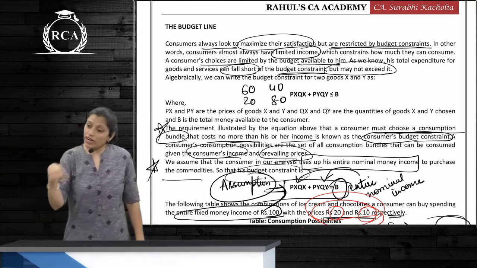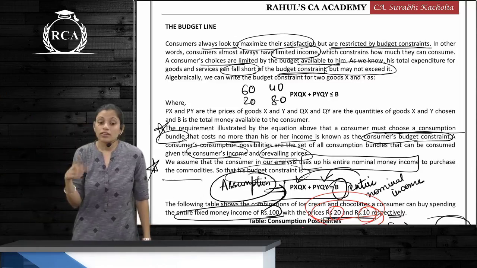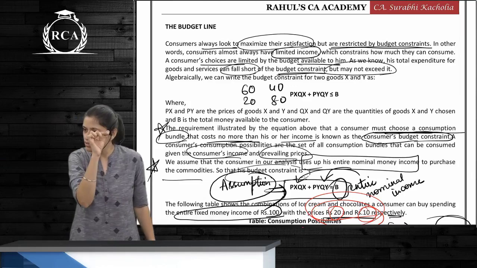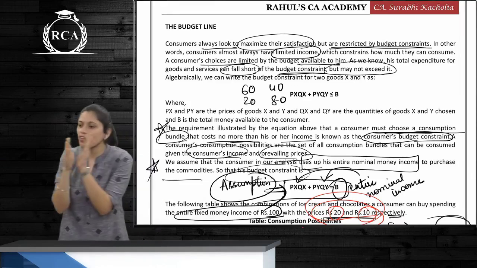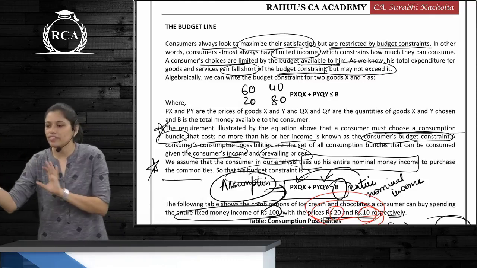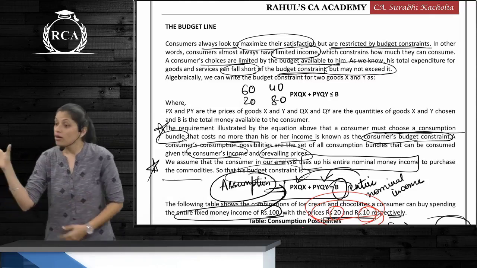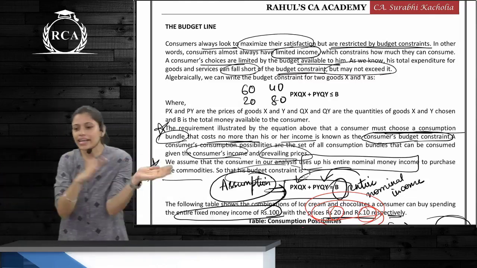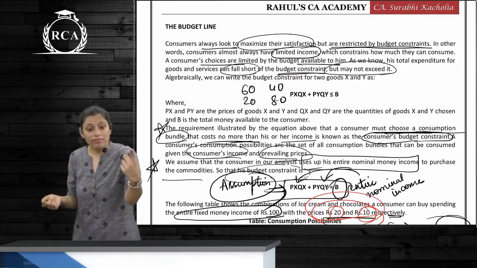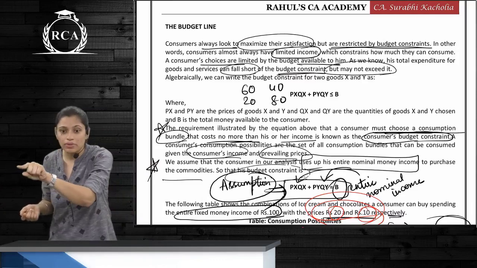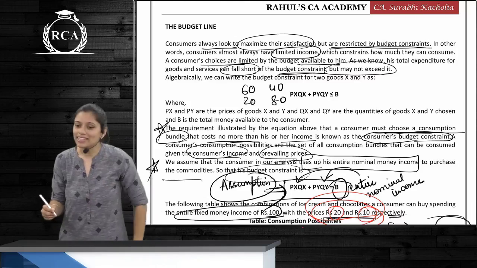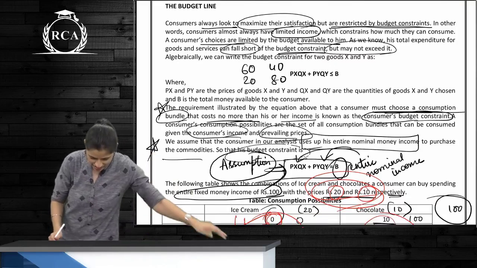Now, different points on the budget line. Do they give you the same? See, there is the same budget. You have different points. I am saying a combination of A and B in such a way that the result is within, suppose 100, if I take 100 as the example budget. So within that, can I take any combination which leads to 100? Yes or no? So it's a set of points which give you the same level of satisfaction with the budget available. Budget line is also called a price line.